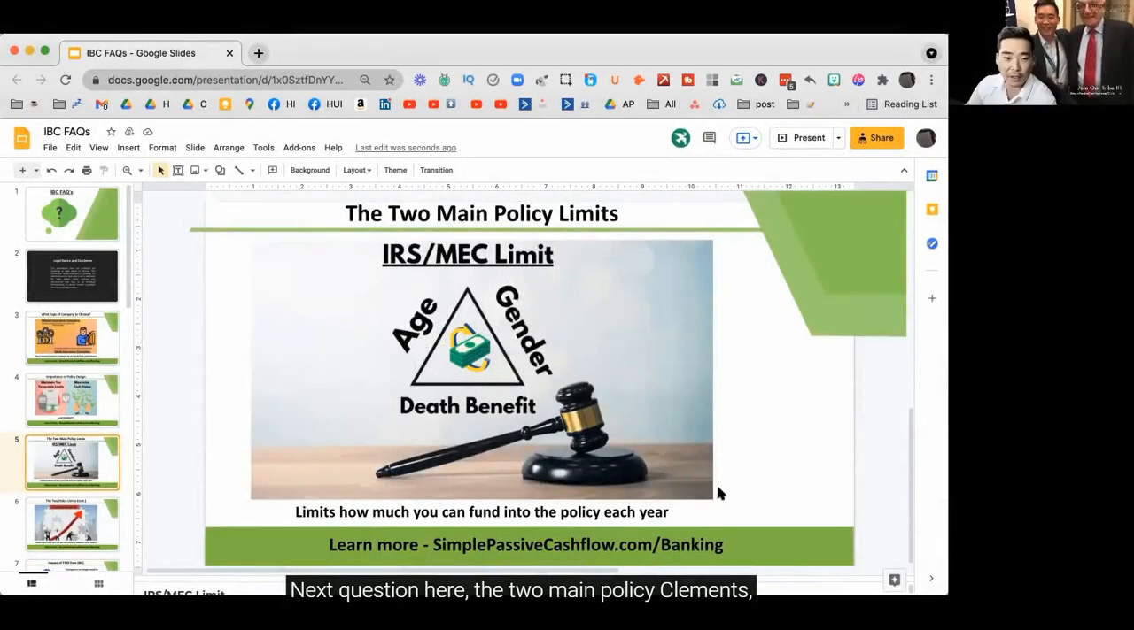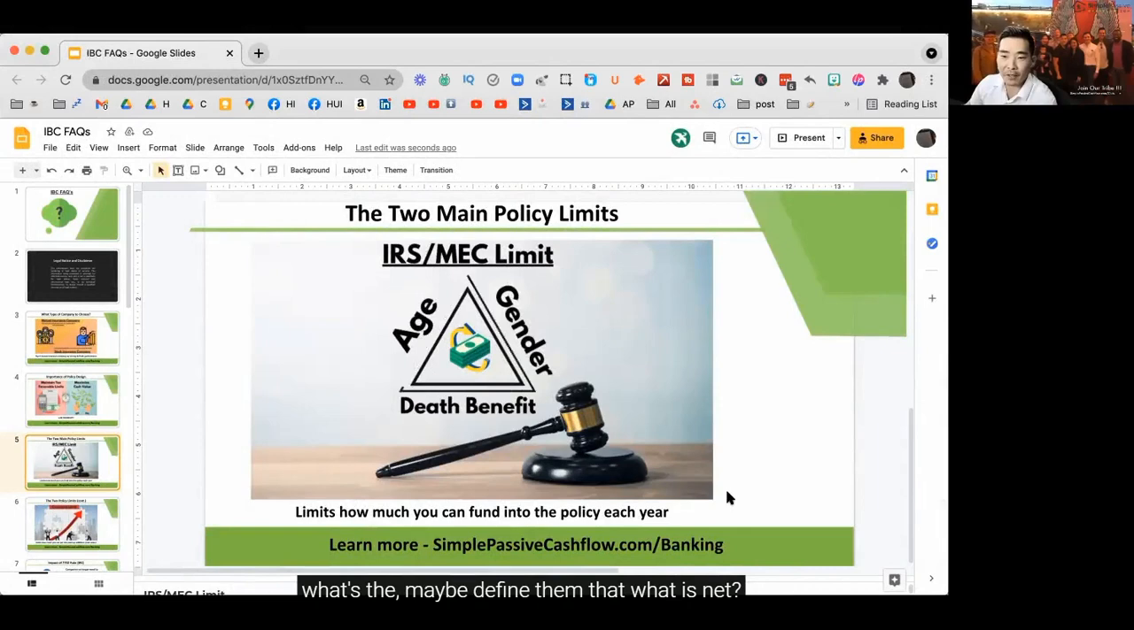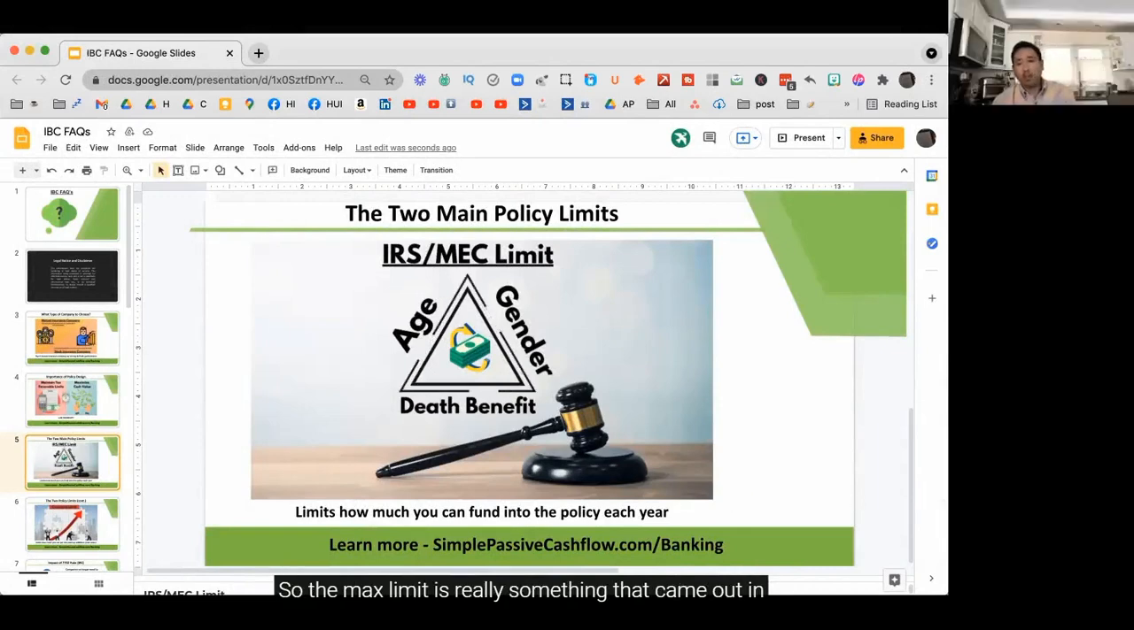Next question here, the two main policy limits. Maybe define the MEC. What is MEC? Yeah, so the MEC limit is really something that came out in the 80s from the IRS. Prior to the 80s, or the 7702 rule, you'll hear that also, there was no limit as far as the amount of funds you could put into a policy.